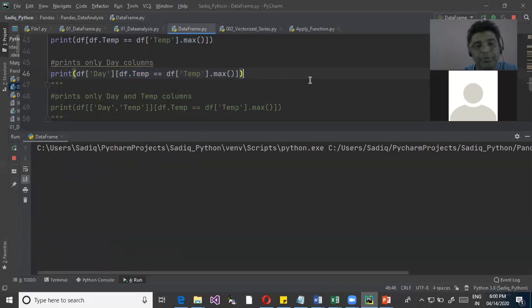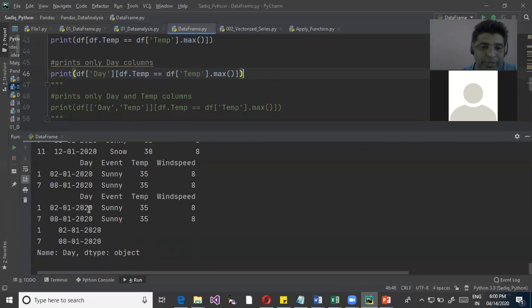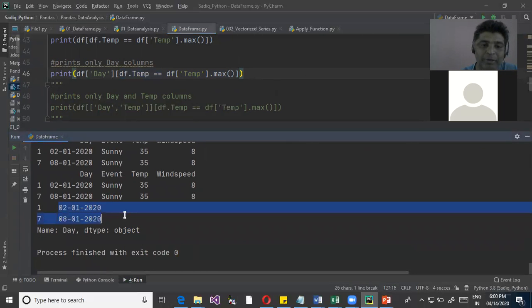So it says on these 2 days, that is 2/1 and 8/1, 2020, the temperature was the highest.